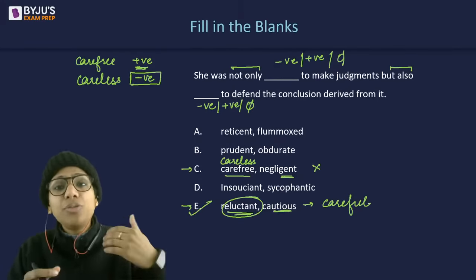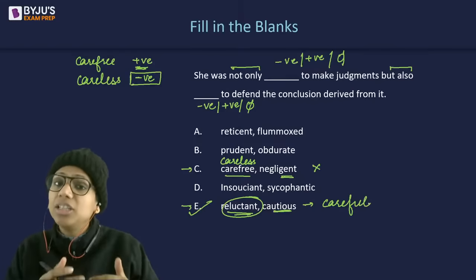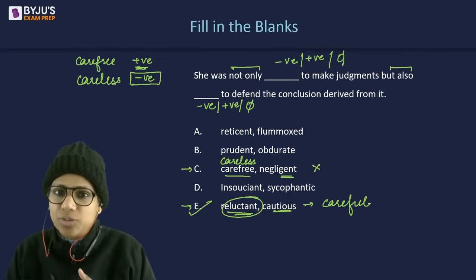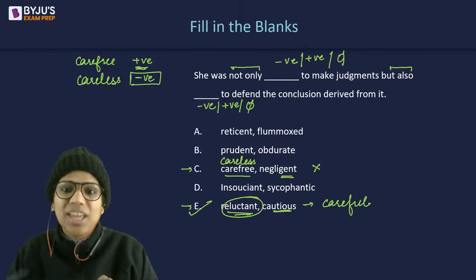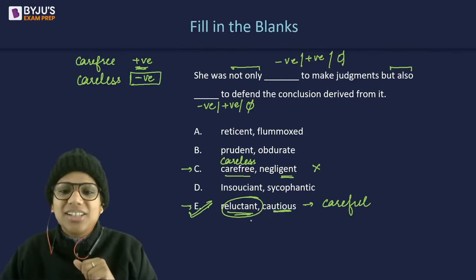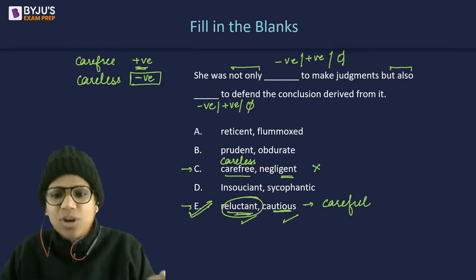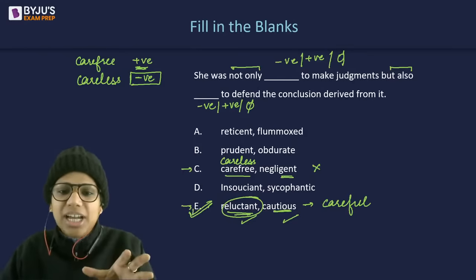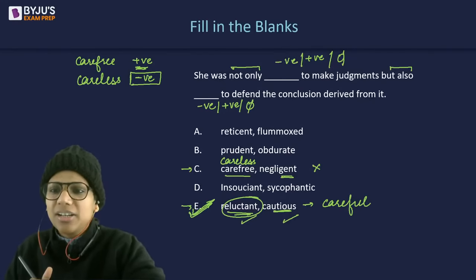And at the same time, if ever she makes such judgments, she's very careful about defending the conclusions that can be derived from those judgments. It's not like she'll outrightly defend them, outrightly side with them. So E is the answer here. The tone, the similarity, in fact, in the meanings also, unwilling, careful, that tells me that E is the best fit. Now let's have a look at the other words.